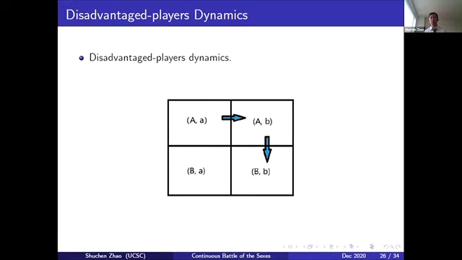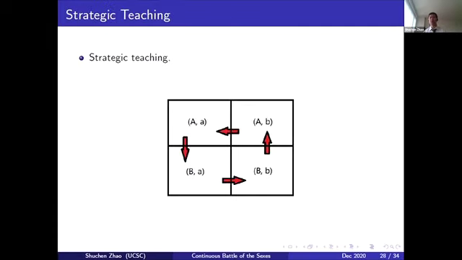But if the transitions are motivated by the player who has a lower payoff, then if they're at AA, the column player moves first. So they go from AA to AB, then to BB. Similarly, if they start with BB, then they also go to AA through the AB mismatch. Also, if one player leads the entire transition, which we may call strategic teaching, then the game will go in either counterclockwise cycles or clockwise cycles like this.